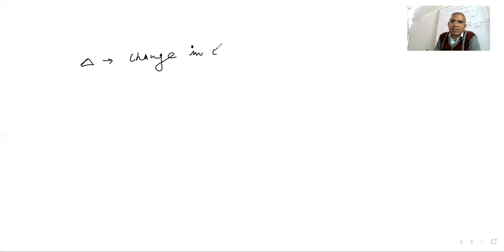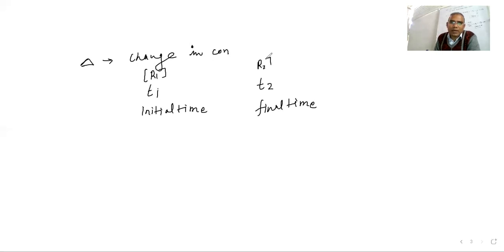How do we get change in concentration? Suppose I have time t1. T1 is the initial time. And then I am writing t2, which is going to be the final time. Now when the time is t1, the concentration will be r1, and at t2 the concentration will be r2. Let us try to understand.